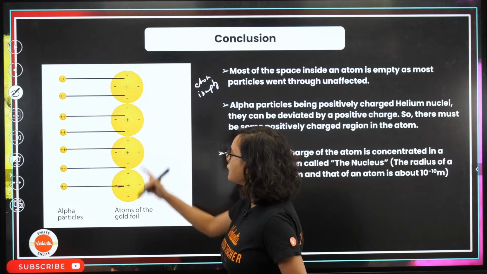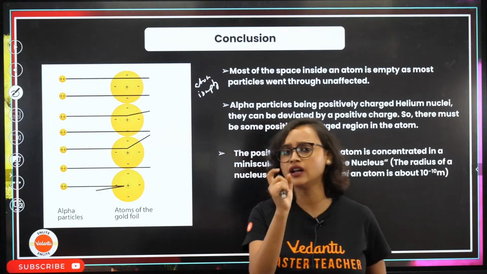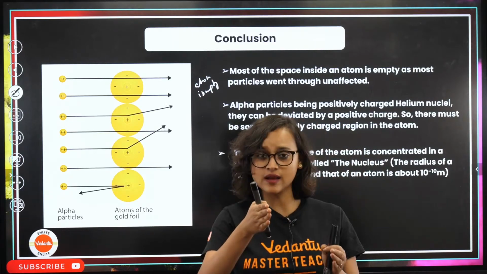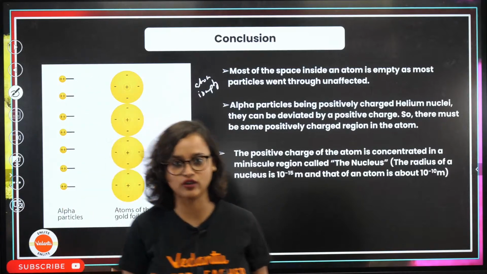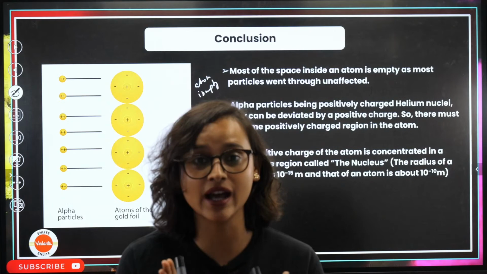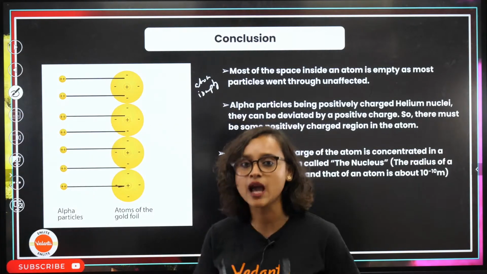Now from the next observation, we saw that some of the alpha particles went in, saw something, and deviated from their path, right? It is like I see the camera and I don't like the camera, so I deviate from it. This kept happening.